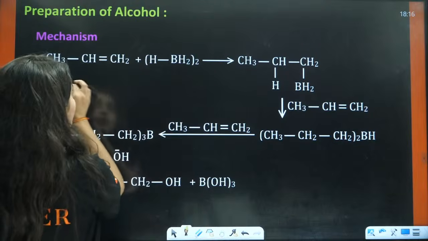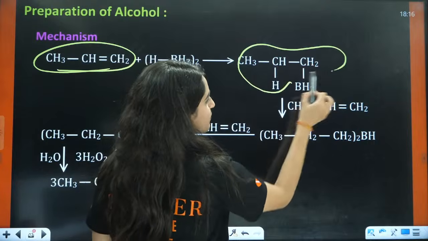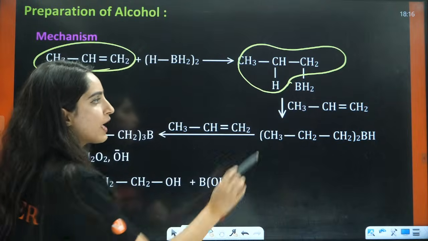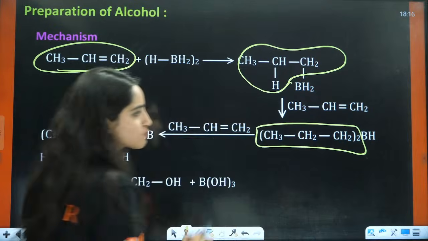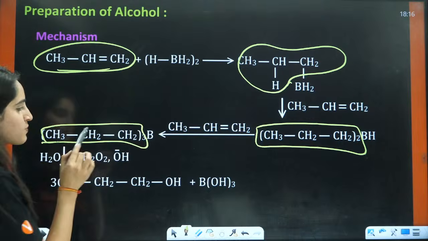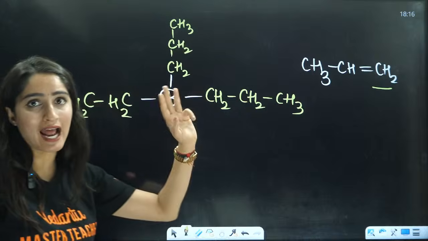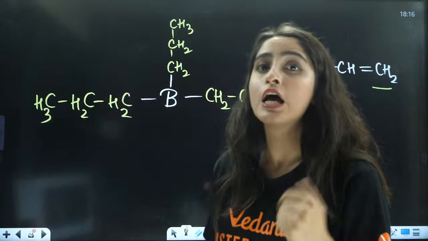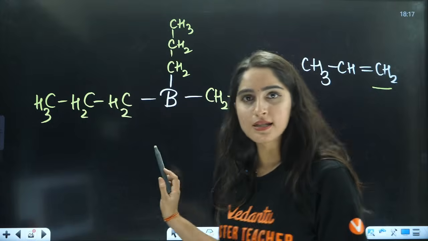So basically, you are adding the first molecule, one hydrogen is replaced by this part. Then you are adding one more alkene, then two hydrogens are replaced by this part. When you are adding one more alkene, then three are replaced by this part. So again, the third part is this one. So in the end, after reacting three molecules of alkene with the diborane, you will have the formation of this thing. This is an easy way to remember this.